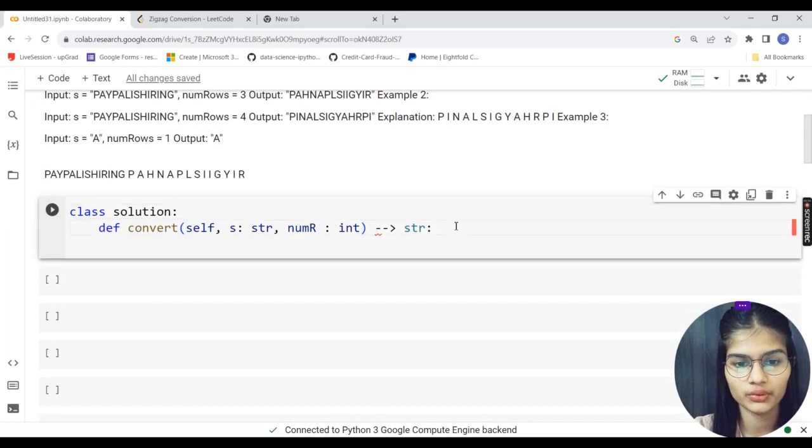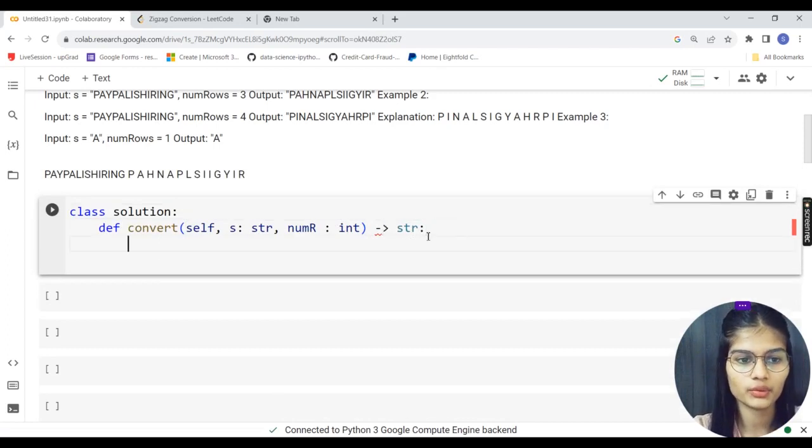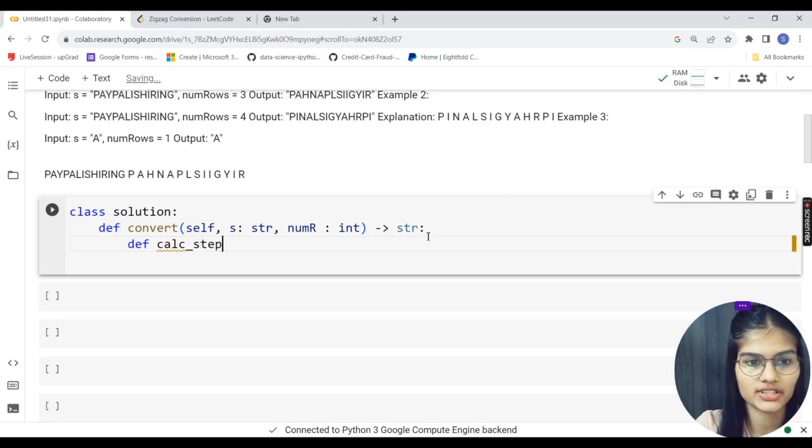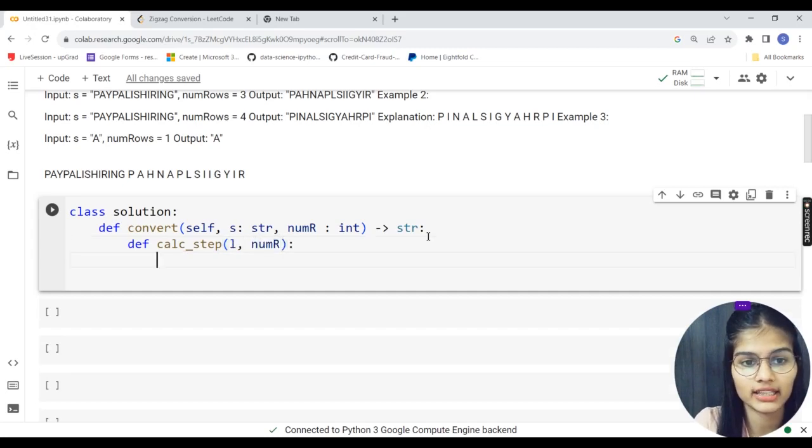So I will just go down over here and make a function calc_step. I'll be passing L comma numRows. L will be my string length and numRows will be my number of rows, right?